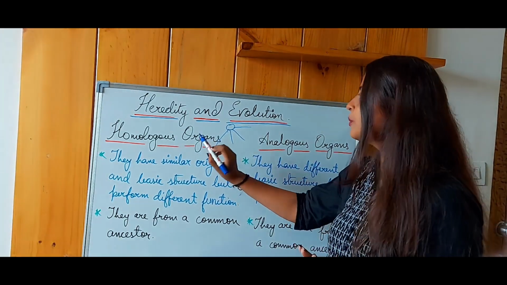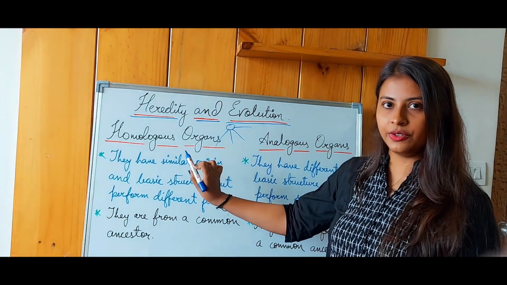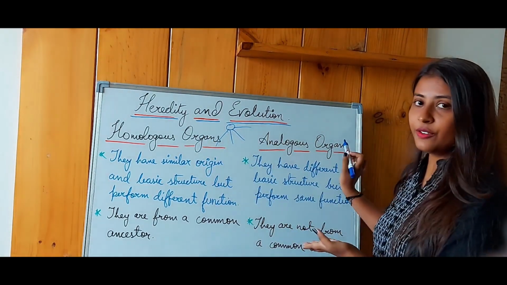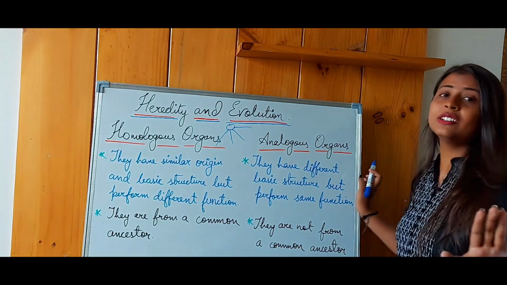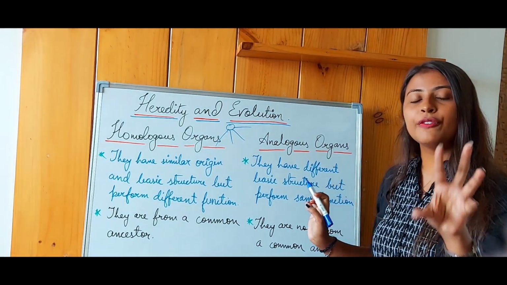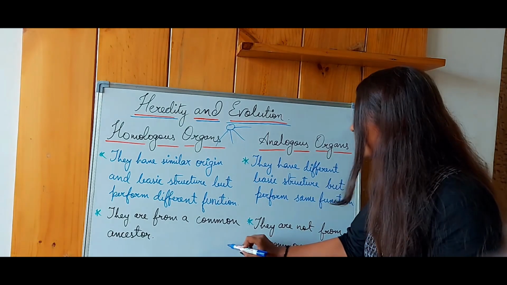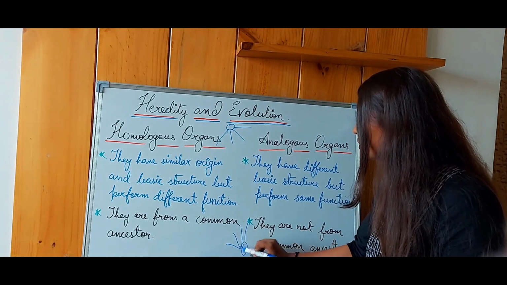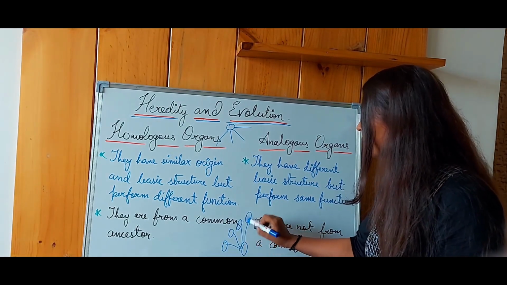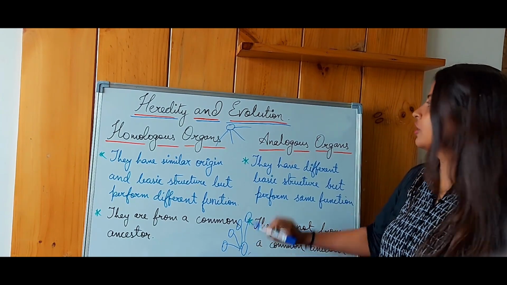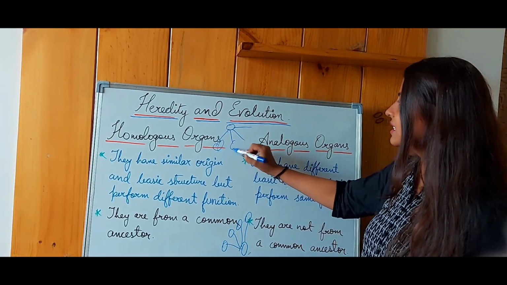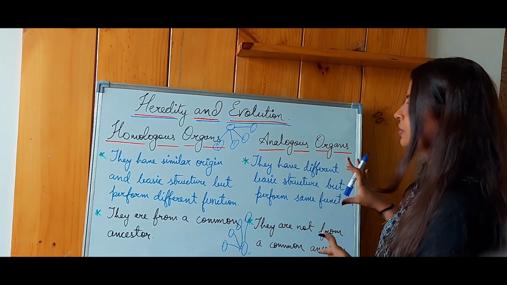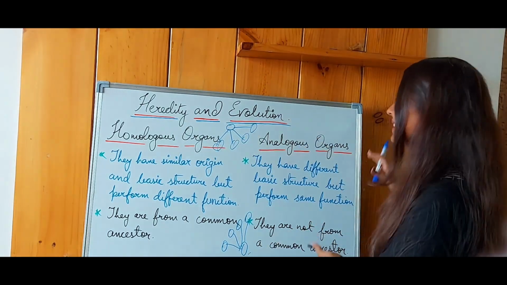So this is a proof of divergent evolution, whereas in the case of analogous organs, they do not have a common ancestor, but they are referring to a common function, and in that case it would become a convergent evolution. Many organisms but a similar function. So you can see clearly that these are just the opposite, homologous organs and analogous organs.